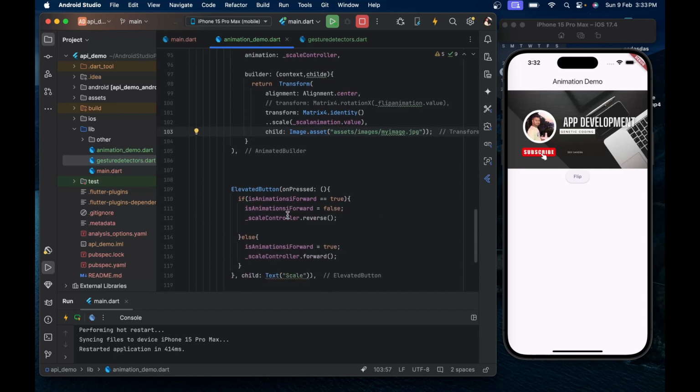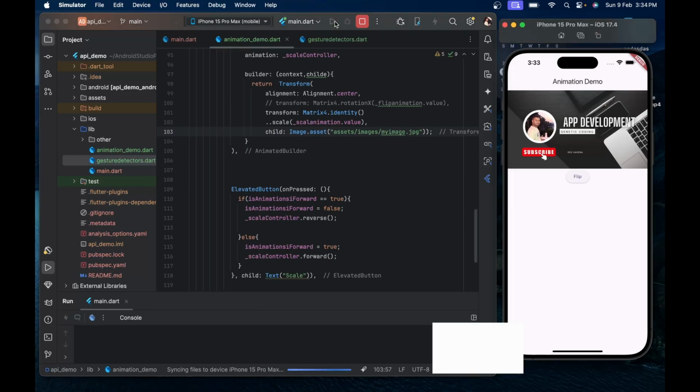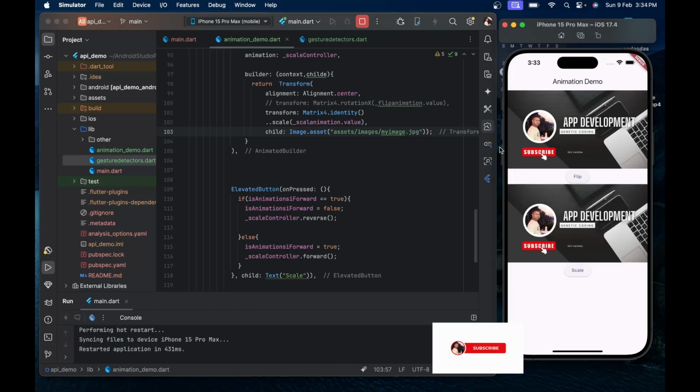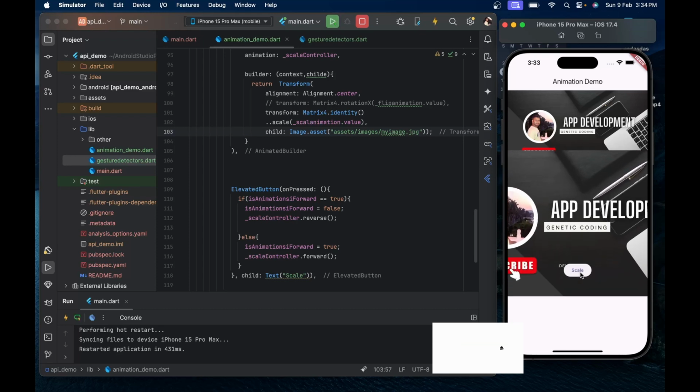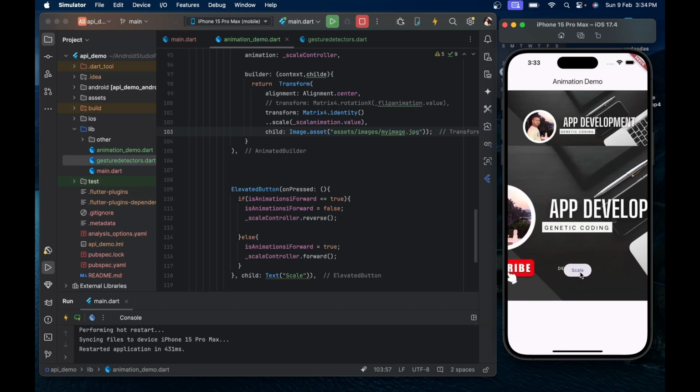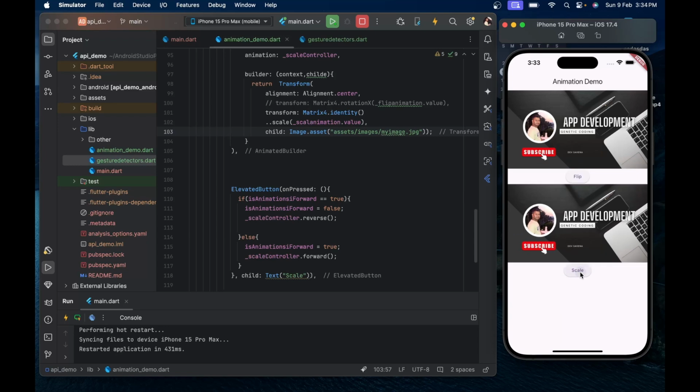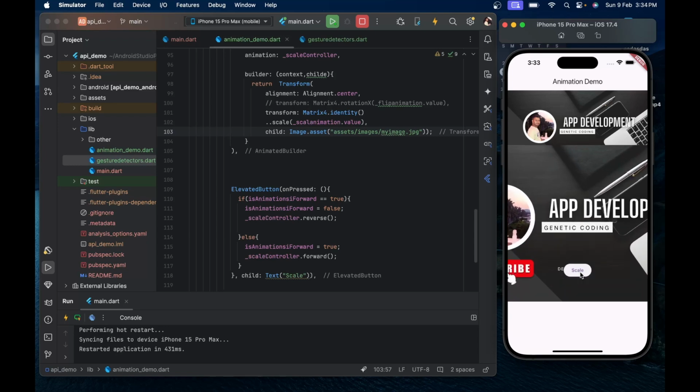Now we apply the reverse and forward, so that we can start our animation and go back to its previous position by clicking this button. Now we will start to test this animation. Click. Now it is going to expand with a bouncing effect.